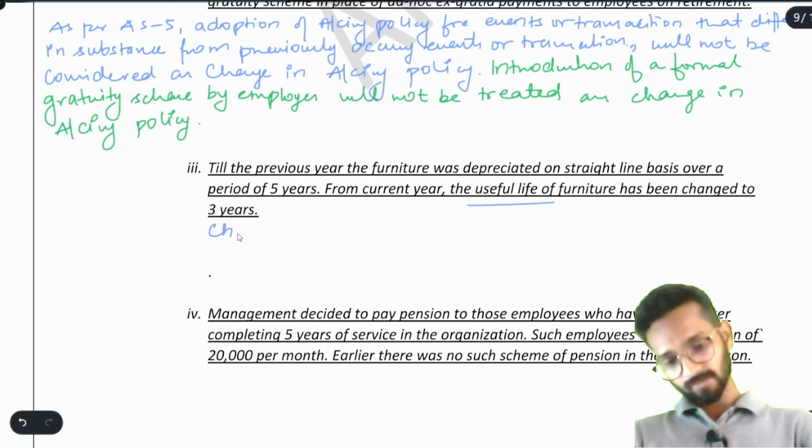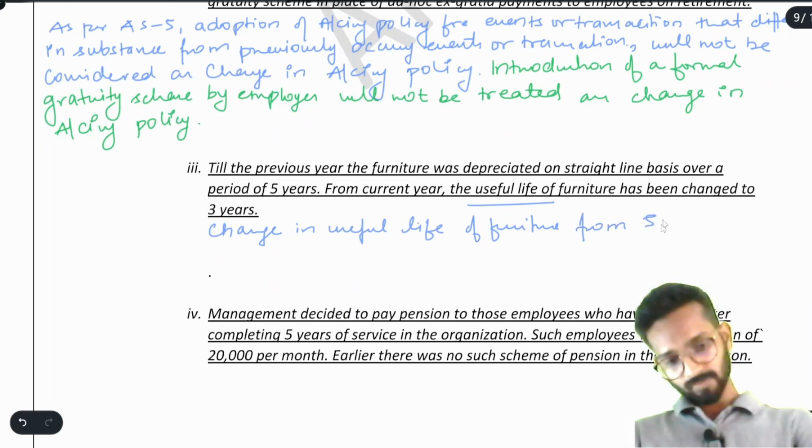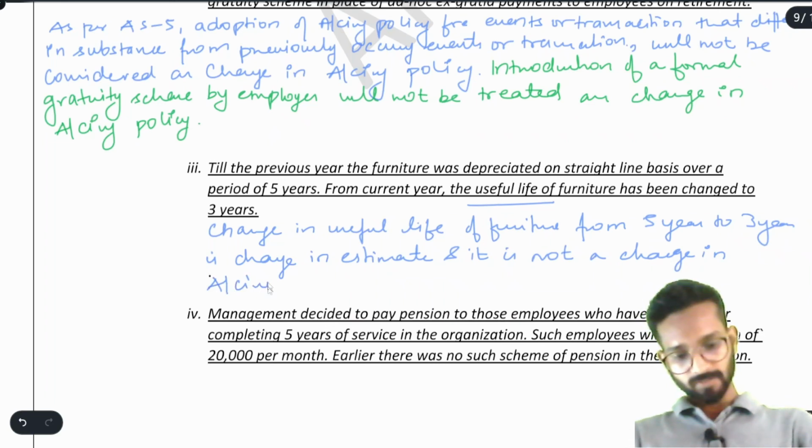So I will write here: change in useful life of furniture from 5 years to 3 years is change in estimate, and it is not a change in accounting policy.